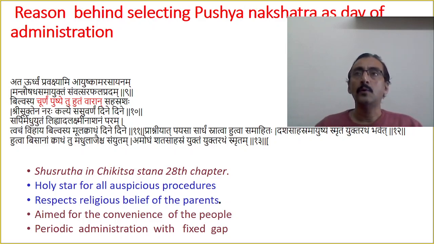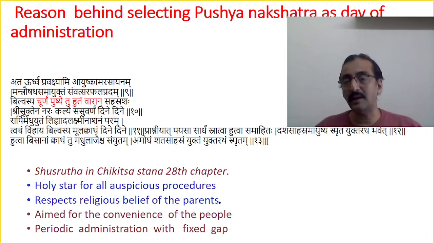Okay. So one of the examples given is again Sushruta Chikitsa Sthana, 28th chapter, where he says the holy star for all auspicious procedures is Pushya nakshatra. Okay, so this is the chapter. Atahurdvam pravikshami ayush kamalasayanam mantra aushadha samayuktam samvaksara phalapradam bilvasya churnam pushyetu hutam varan sahasrashaha Shri Suttena naram kalye sa suvarne dine dine sarpi madhuyutam lihyat lakshmi nashanam param tvacha vihaya bilvasya mulatvatam dine dine.